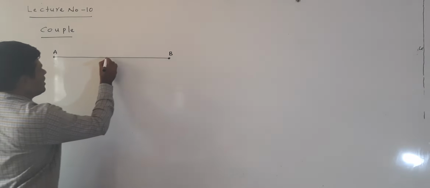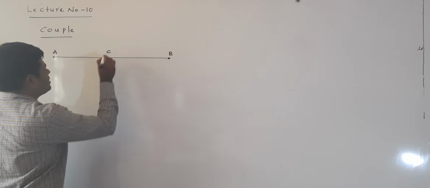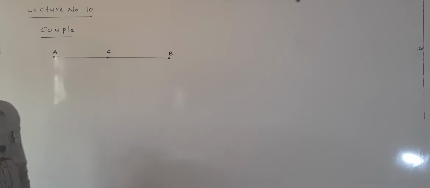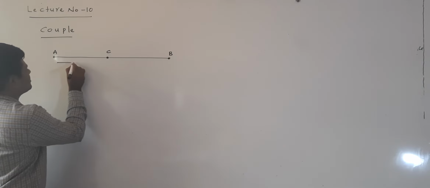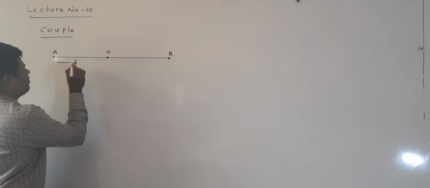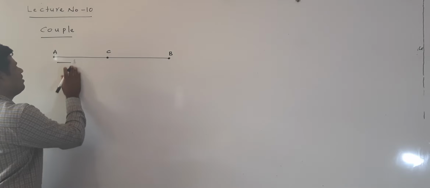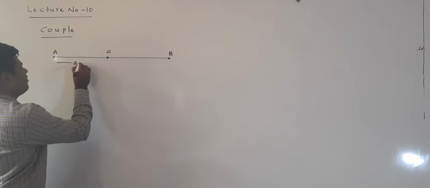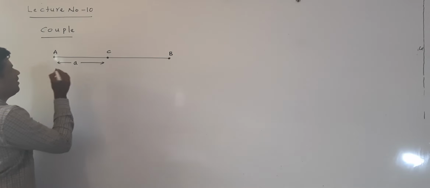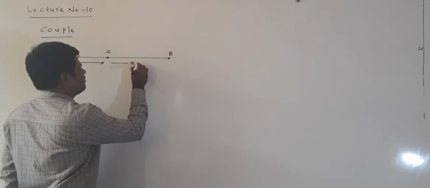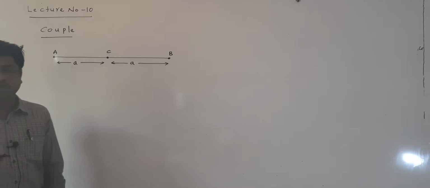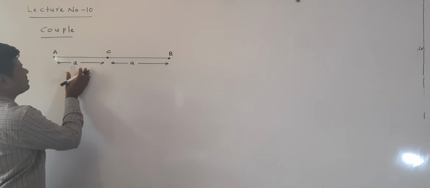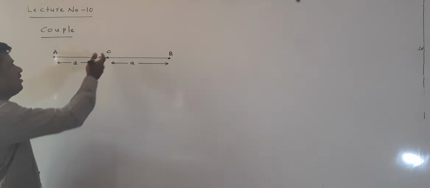C is called the midpoint. This distance I am considering as a, and this distance is also a, because C is the midpoint.